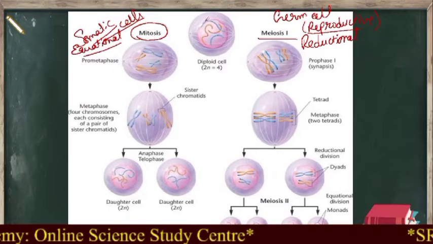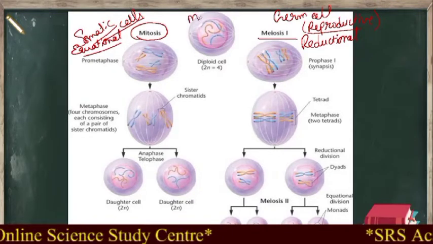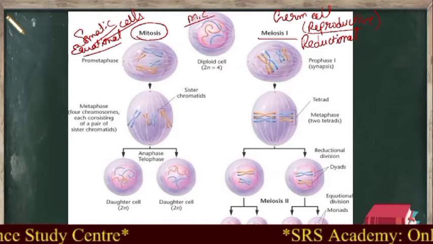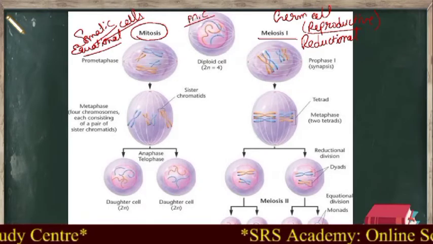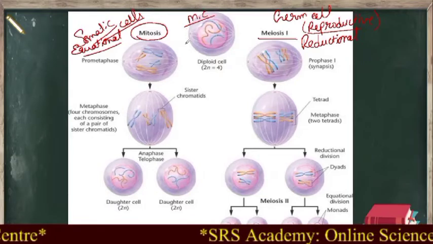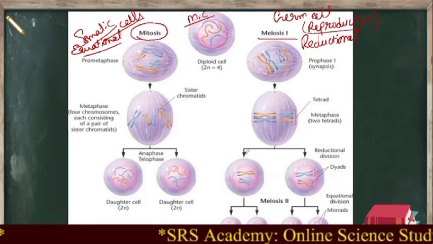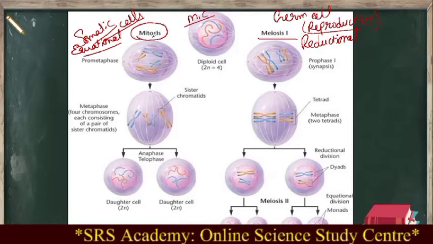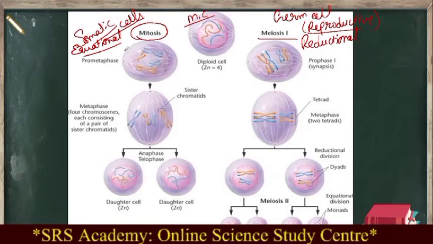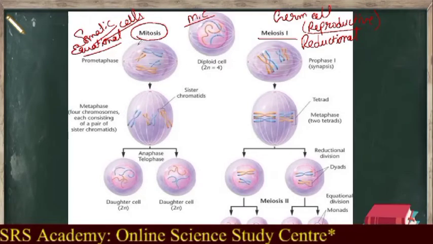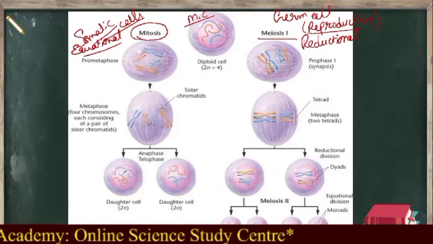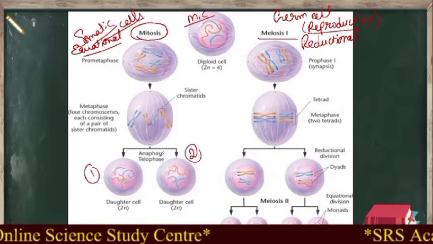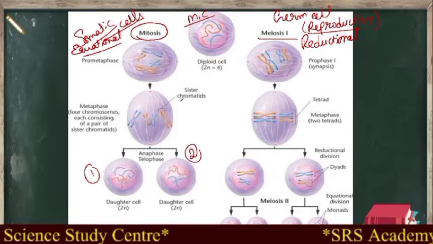Now we can consider this as the mother cell. According to the definition of reproduction, it is the process of dividing the mother cell to produce daughter cells. Now we will move on to mitosis cell division. A mother cell divides finally into two daughter cells. This is the first one and this is the second one.